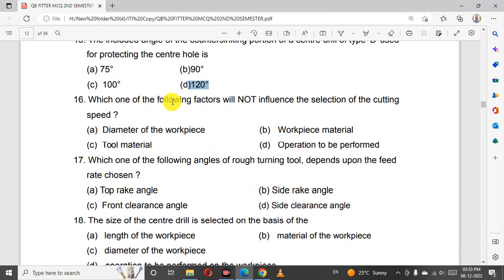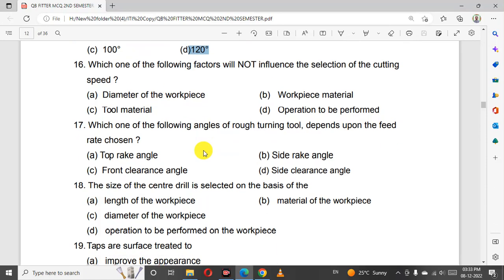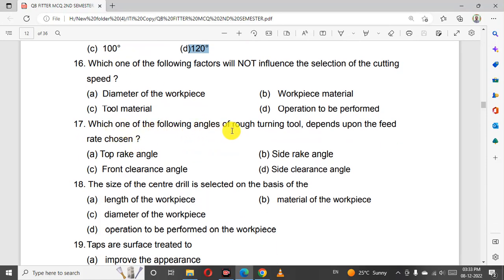Which one of the following factors will not influence the selection of the cutting speed? Diameter of the workpiece. Which one of the following angles of a rough turning tool depends upon the feed rate chosen? Side clearance angle.